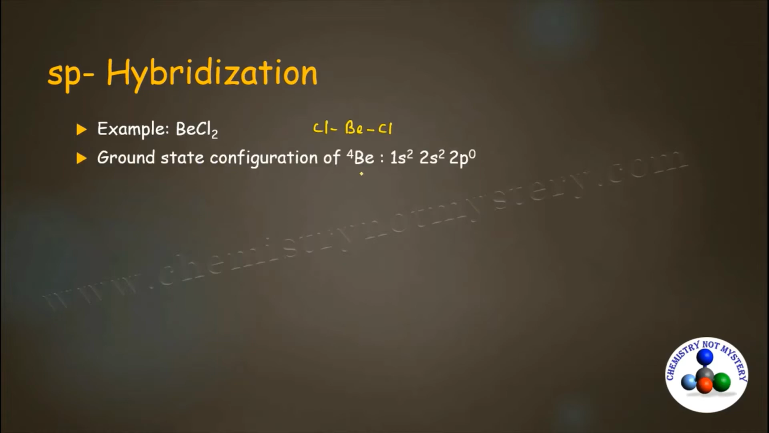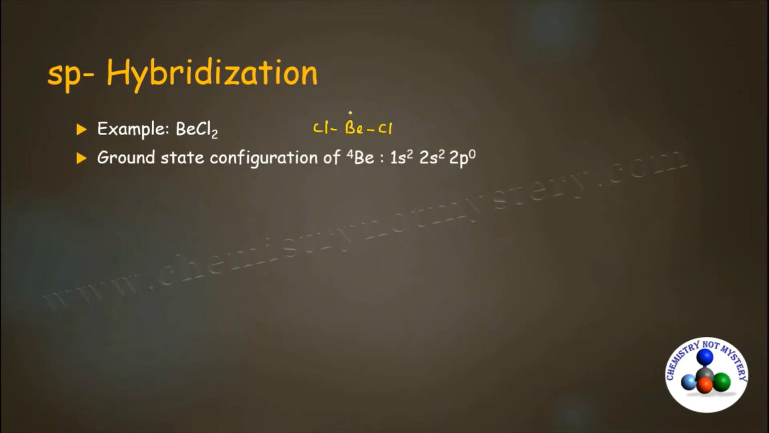Now come to sp hybridization. Example of sp hybridization is BeCl2. First write the skeletal structure of BeCl2. For that, Be will be at the center and it is bonded with Cl on either side. For the formation of two bonds with Cl, Be will require two unpaired electrons. So first write the ground state configuration of Be.